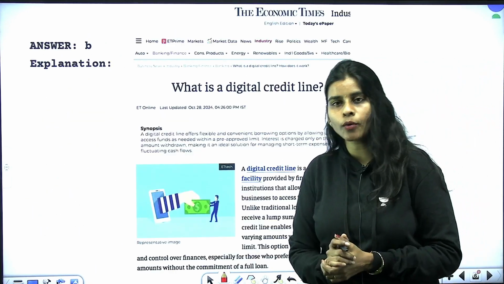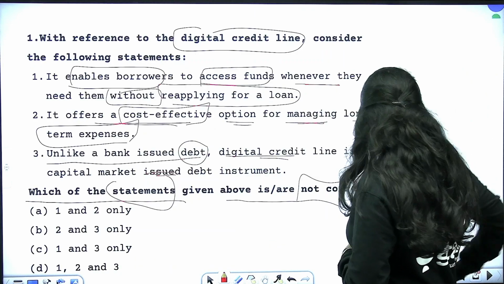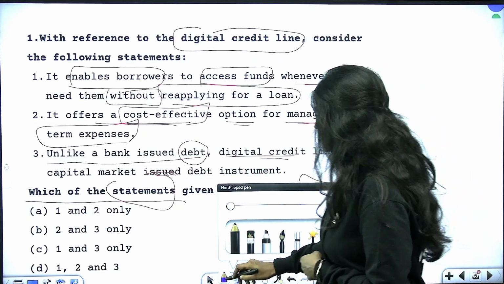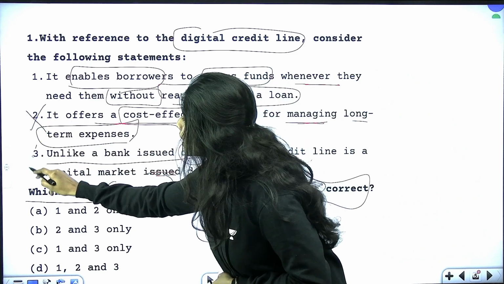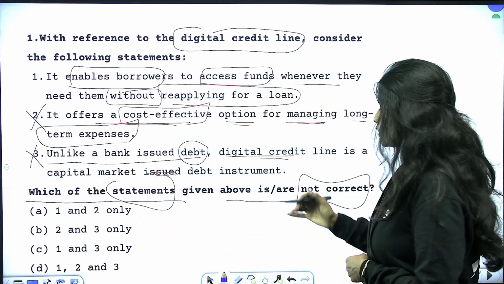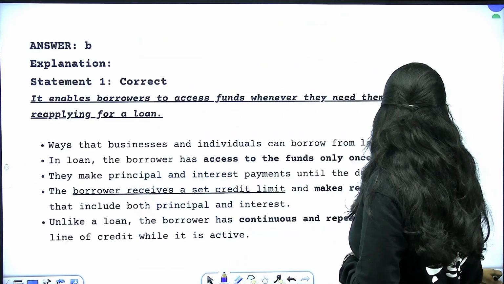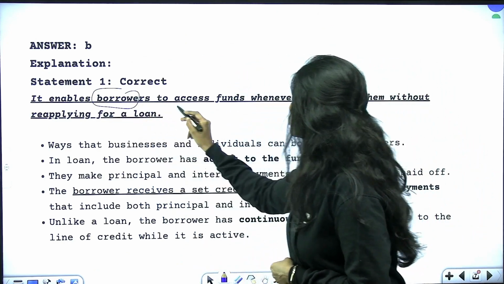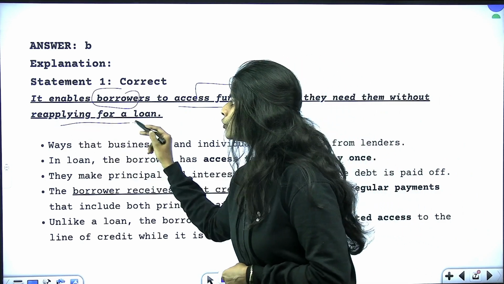The answer is option B, that is statements 2 and 3 are not correct here. Okay, statements 2 and 3 are not correct. Why? So we will see that shortly. So this is your statement 1. It says it enables borrowers to access funds without reapplying for a loan.